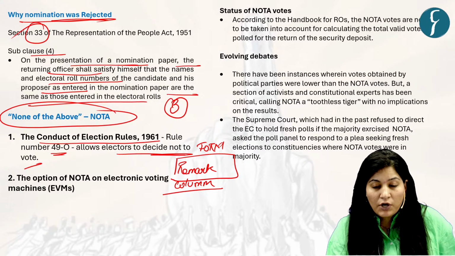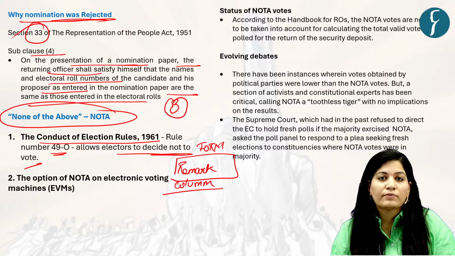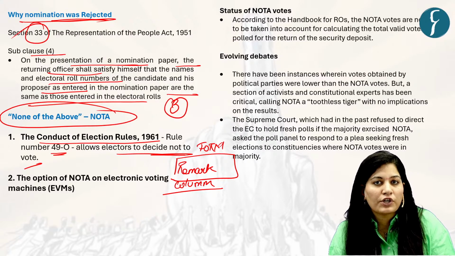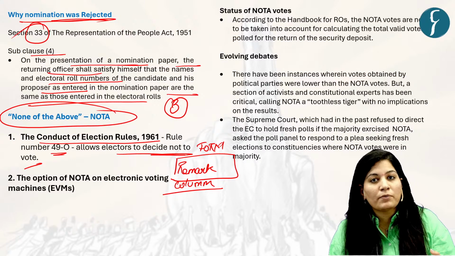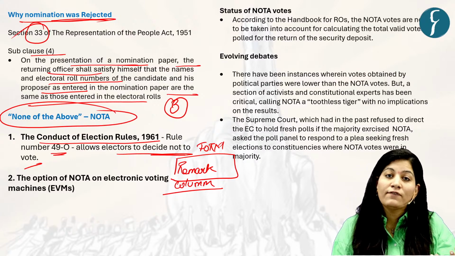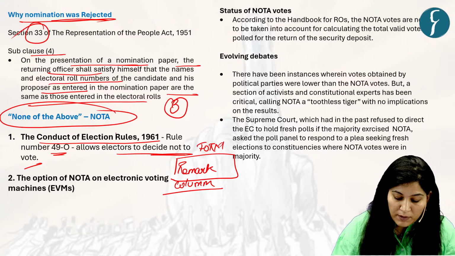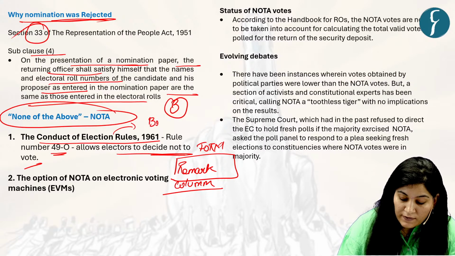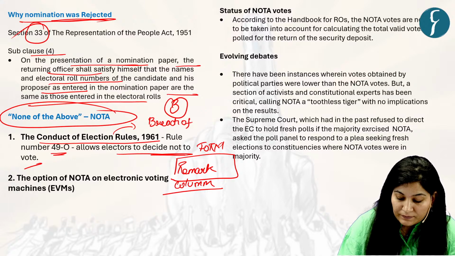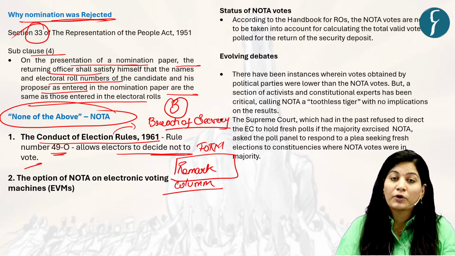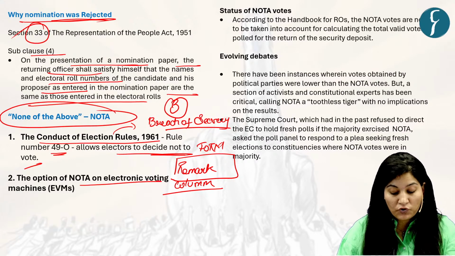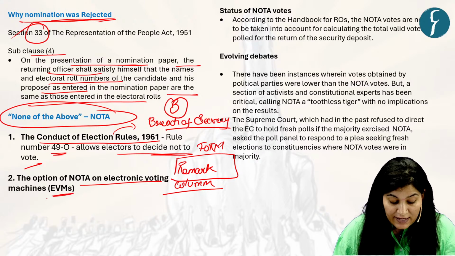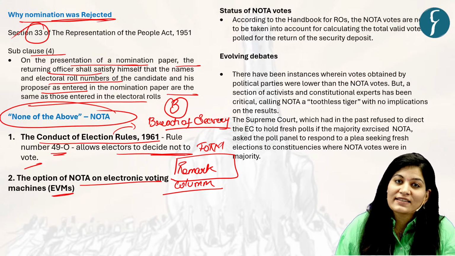Now you are at a polling station, you are putting your thumb impression or signing in front of a presiding officer. So anyone can get to know about your choice. So there is breach of secrecy. So here the problem is breach of secrecy, because anyone can get to know about your option. Now the second is the option of NOTA on the electronic voting machine, EVM. Here the threat of breach of secrecy is not there.